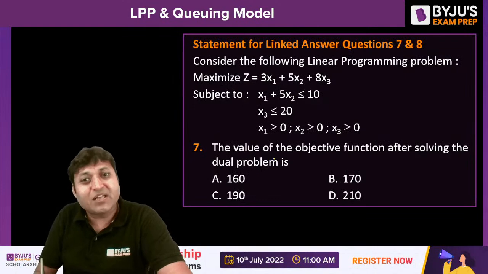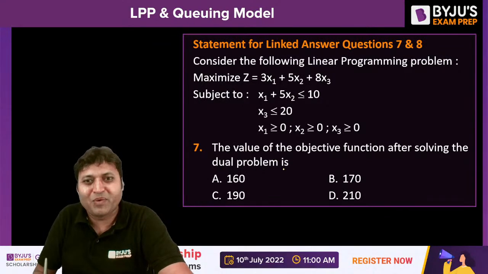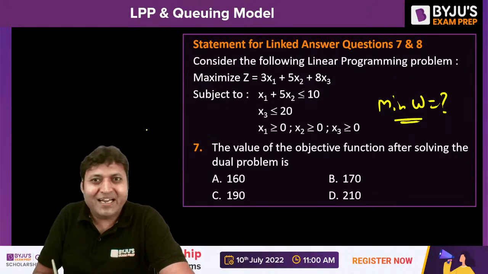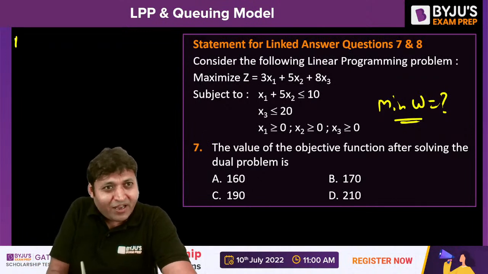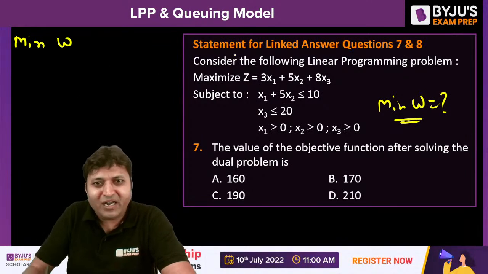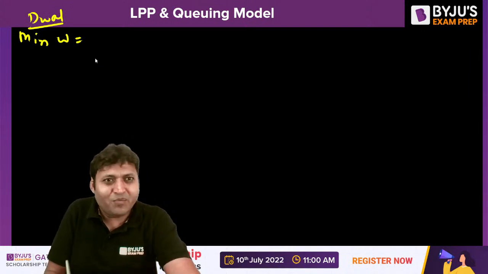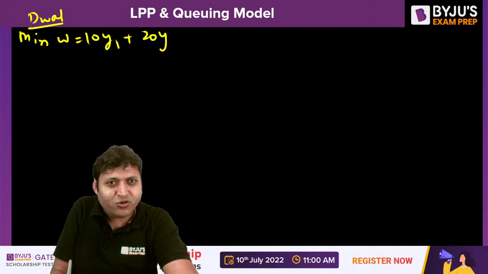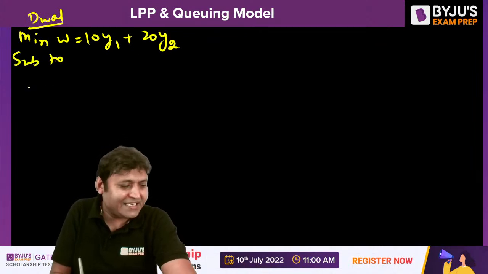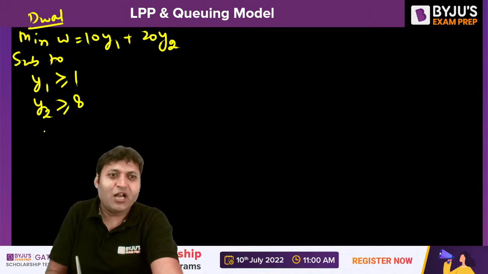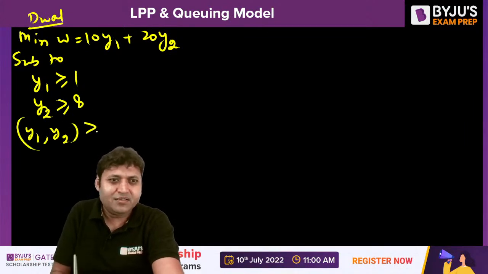the next part of the question: what is the value of the objective function after solving the dual problem? What is the minimum value of W after solving the dual? That is an interrelated question. So our dual will be minimization of W, that is equal to 10y1 plus 20y2, subject to the constraints y1 greater than 1, y2 greater than 8, and y1, y2 greater than 0.